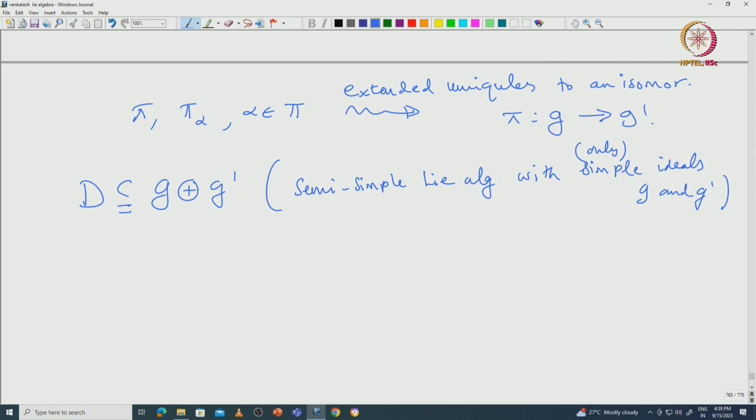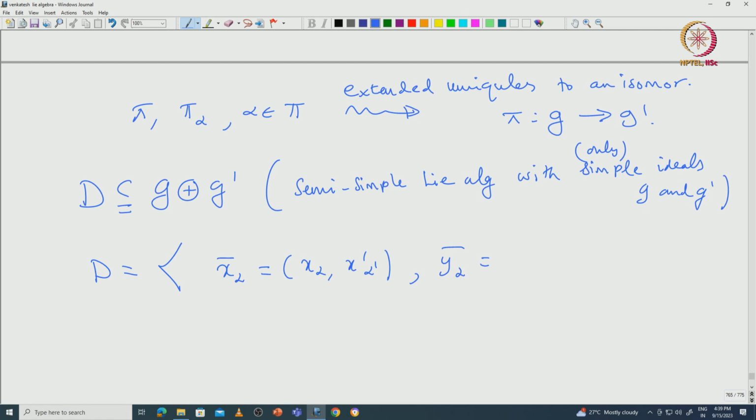So, what is this D? This is defined to be the subalgebra generated by all these elements x_α bar, where x_α bar is the tuple (x_α, x'_α') as chosen before, and then y_α bar. Given x_α, there exists a unique y_α inside G_{-α} such that the bracket [x_α, y_α] equals h_α, that we have seen already.